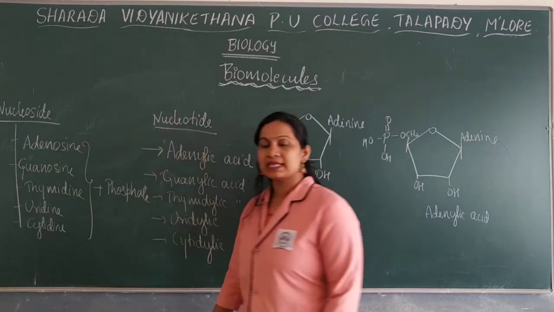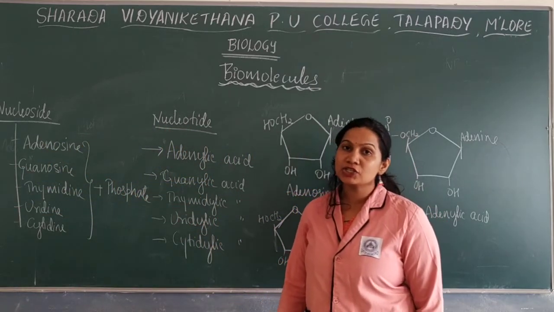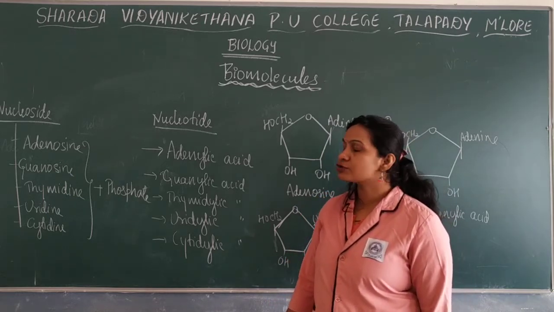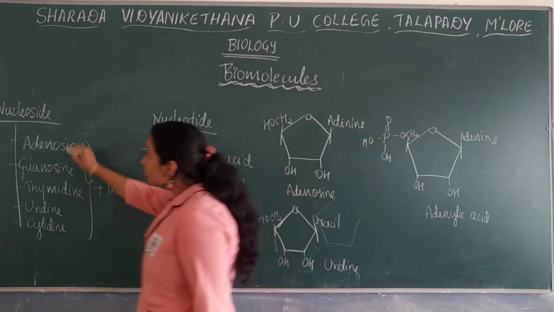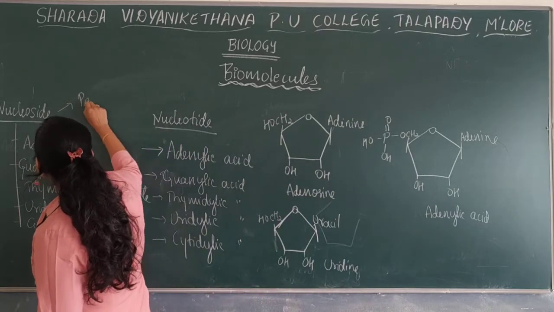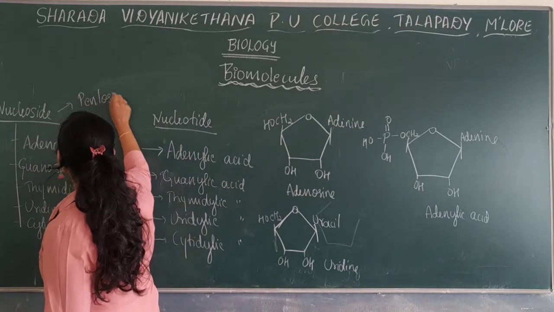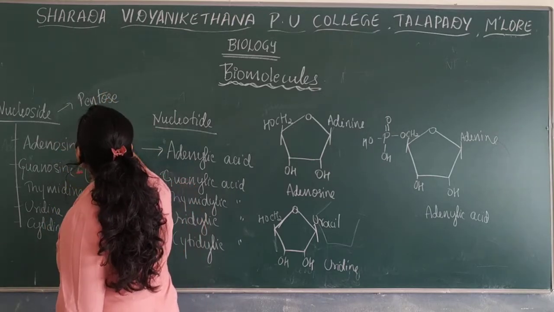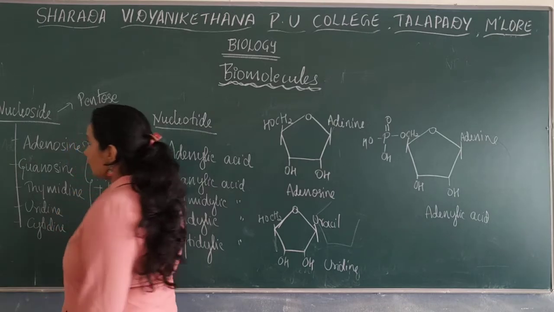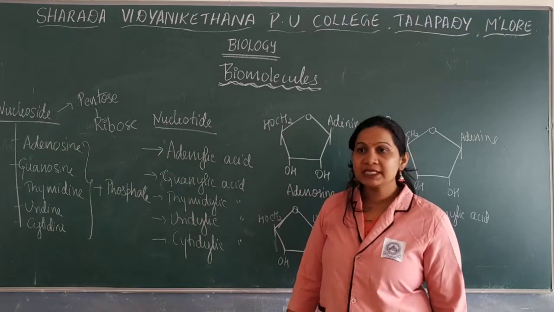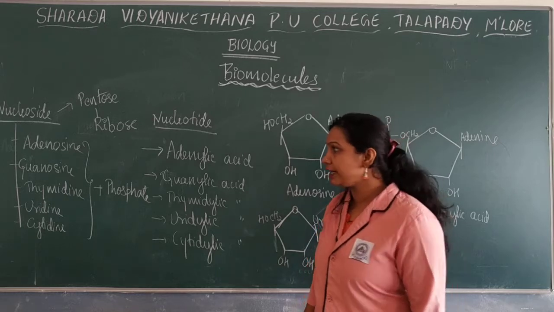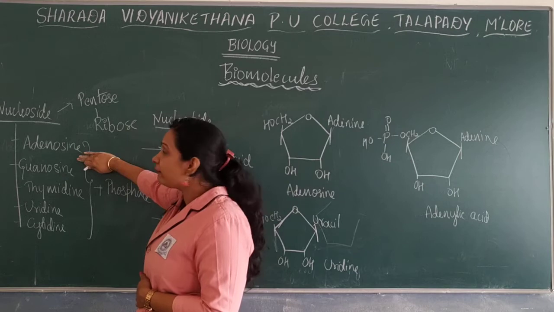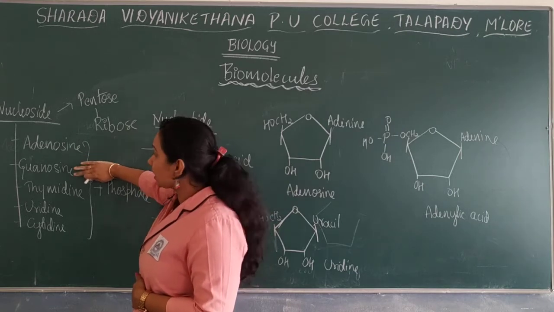So a nucleoside is nothing but a combination of nitrogen base plus sugar. Which sugar is it here? The sugar is a pentose sugar, a 5 carbon containing sugar, nothing but ribose sugar. Okay, when a nitrogen base combines with the ribose sugar, adenine combines with the ribose and forms adenosine.